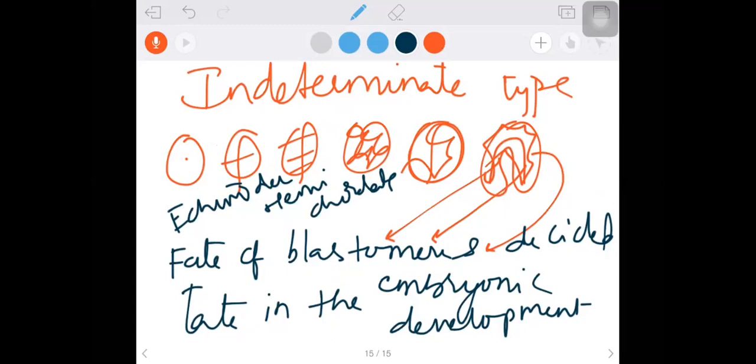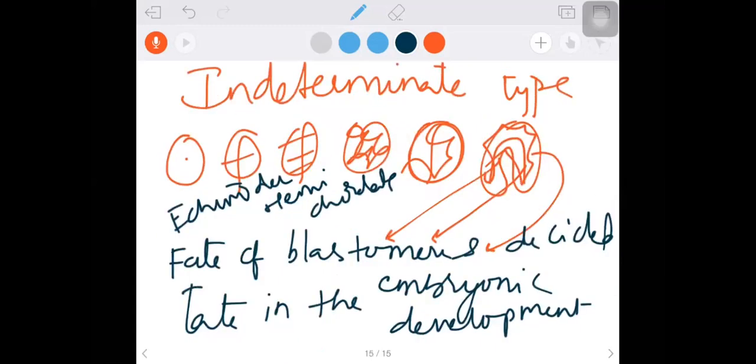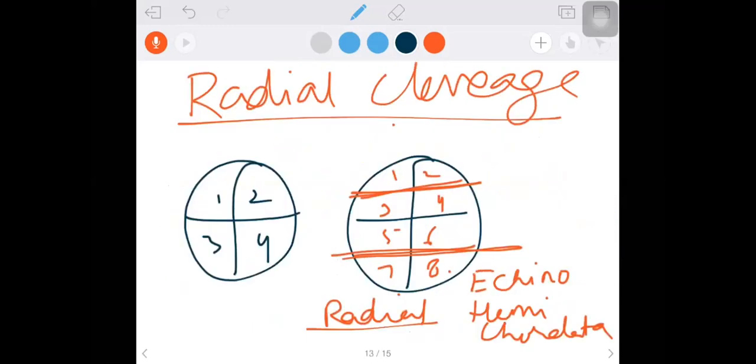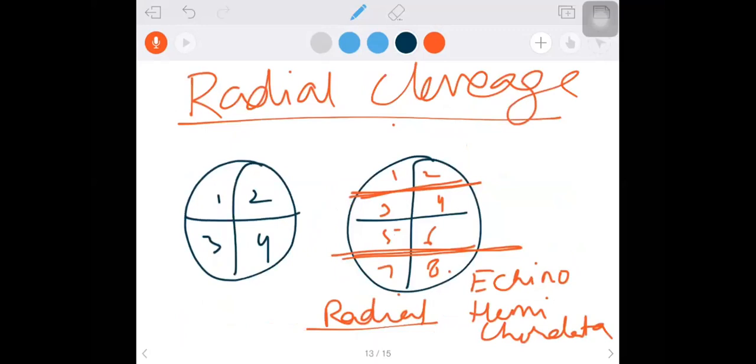Let me say once again. Determinate means the fate of blastomere is decided early in the embryonic development. Indeterminate means the fate of blastomere is decided late in the embryonic development. Then spiral cleavage and radial cleavage: if the cleavage patterns are oblique to the polar axis of the zygote, we say spiral cleavage. If the cleavage patterns are straight, radial, we say radial cleavage. So this is what we have learned so far, the definitions. And in the next class, we're going to learn about the coelom.